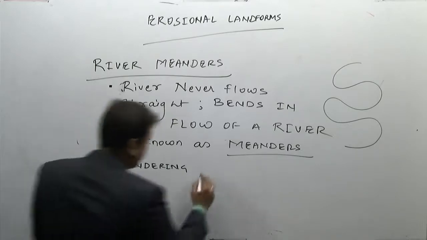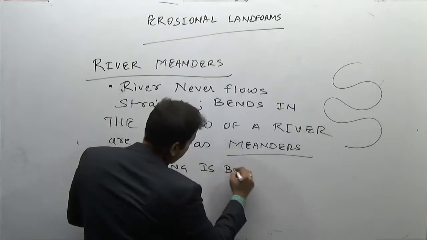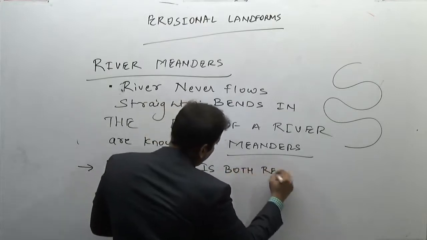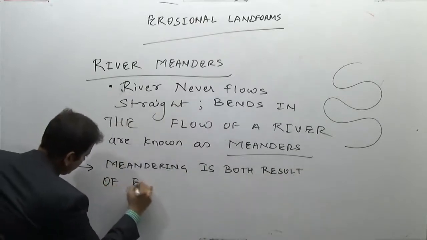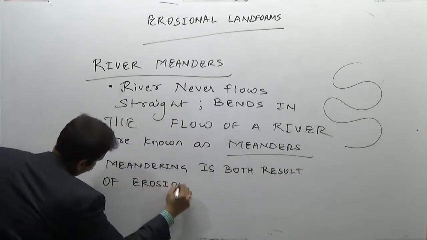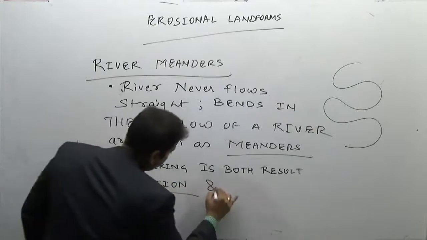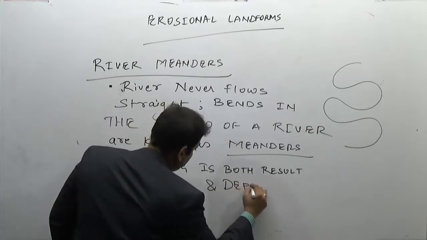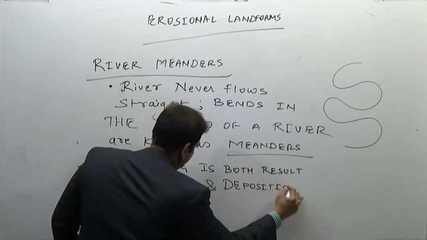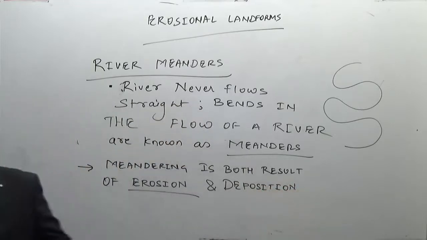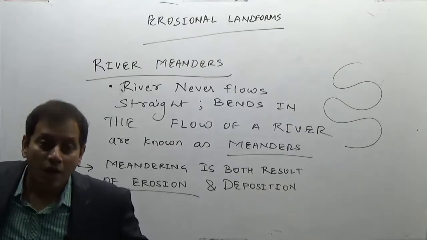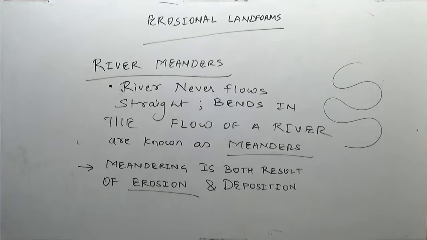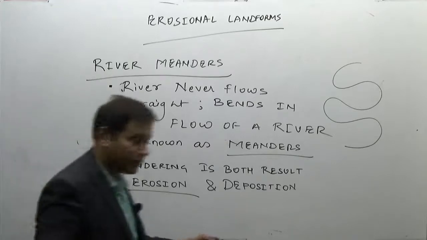Meandering is both the result of erosion as well as the deposition. Now, how is it the result of both erosion and deposition, or why do we say that it is the result of both erosion and deposition?